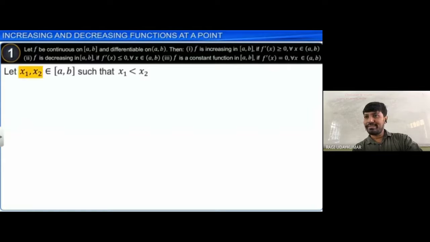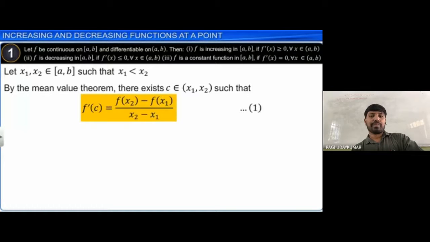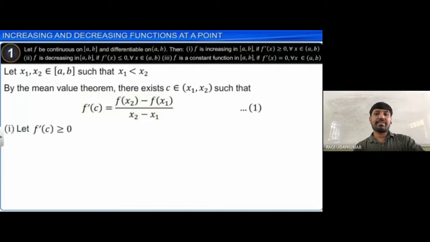Actually, increasing and decreasing definitions you have learned. Let two points x1 comma x2 belong to the closed interval a comma b such that x1 is less than x2. If f of x1 is less than f of x2, f of x less than. So we are going to use the mean value theorem, which is there in the derivatives. That theorem says that f dash of c is equal to f of x2 minus f of x1 by x2 minus x1. F dash of c, at a particular point, is the derivative of the function in that interval, equal to f of x2 minus f of x1 by x2 minus x1.